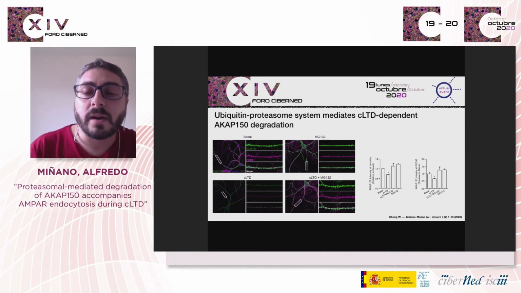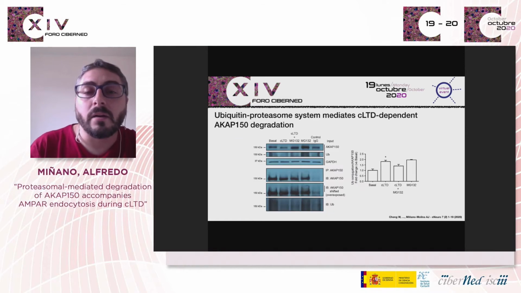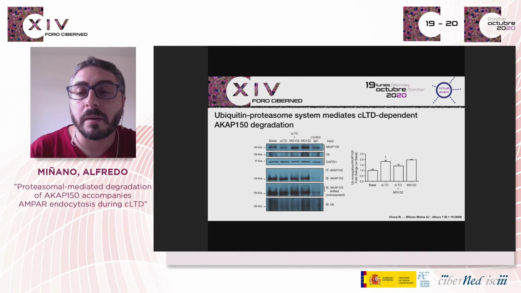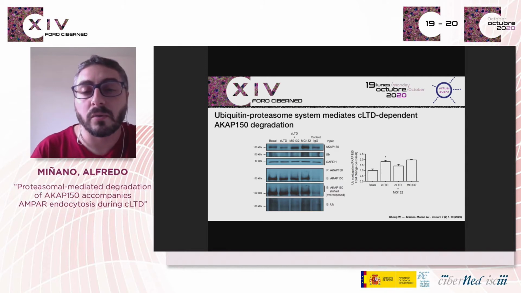To determine whether chemical LTD-mediated AKAP decrease requires AKAP ubiquitination, we checked ubiquitination levels after chemical LTD induction in the presence of MG132 in cultured neurons. Accordingly, while chemical LTD reduced AKAP levels, pull-down results show a significant increase in total ubiquitin-conjugated AKAP, observed as an AKAP shift when overexposed. The results suggest that synaptic AKAP degradation by the ubiquitin proteasome system could be an important factor in chemical LTD-induced synapse regulation.